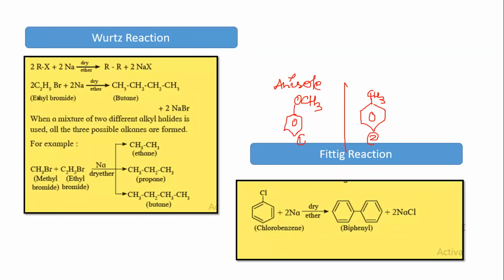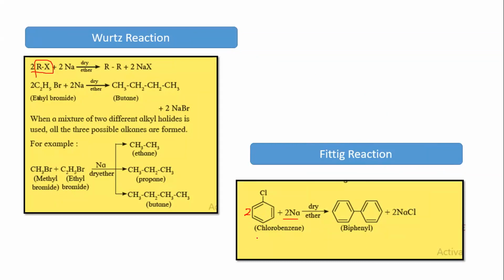So if I observe my Fittig reaction, basically in Fittig reaction also I've got dry ether. Also I've got 2 molecules of sodium. In Fittig reaction my 2 molecules of chlorobenzene are reacting. Be careful. Over here it was RX. The only difference over here is it is 2ArX. Product is going to be the same. 2 molecules of sodium will take 2 molecules of halide with it and you will get a byproduct of 2 NaX. There is going to be no change with regards to that.